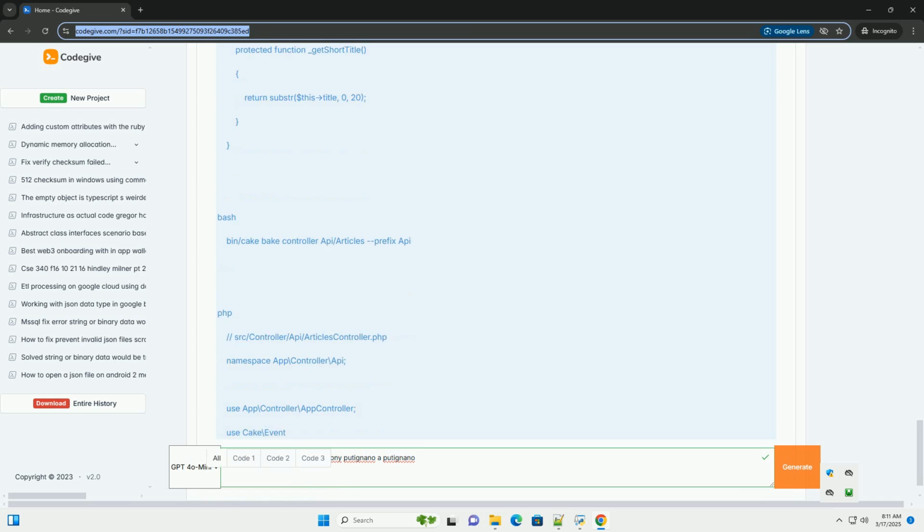Error handling. The add and edit actions include basic error handling using $article->getErrors(). Proper error handling is vital in APIs. HTTP status codes: the controller sets appropriate HTTP status codes, for example 422 unprocessable entity, 400 bad request, to communicate the outcome of the request to the client. Authentication component, used for managing the authentication logic.